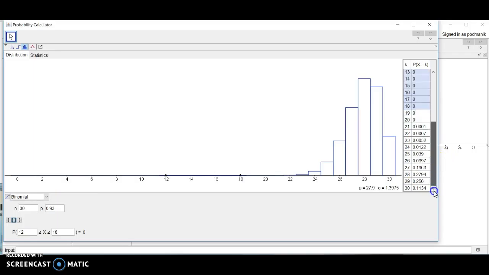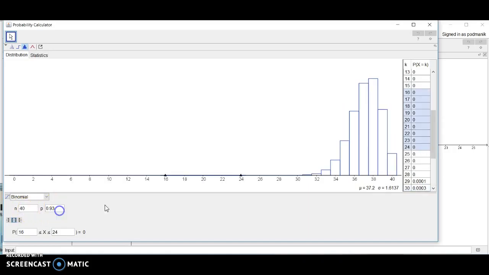And with 30 trials, the probability of getting exactly 30 out of 30 is an 11.34% chance. Again, assuming that 93% of people are known to recover fully from this flu. Still not sufficient, so let's bump it up to 40. So what's the probability of getting 40 out of 40? Well, it's pretty close to our alpha, which is 0.05, but even if you got 40 out of 40 people successfully recovered, you wouldn't be able to reject the null hypothesis.